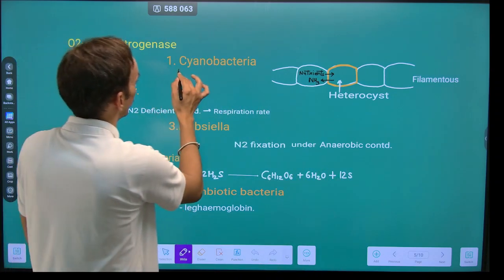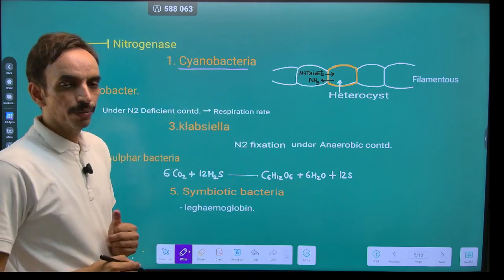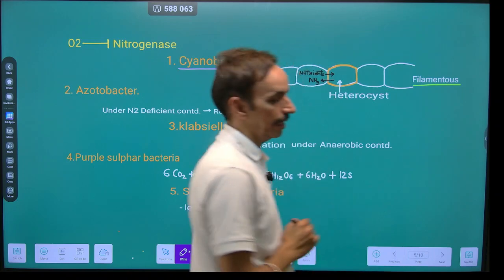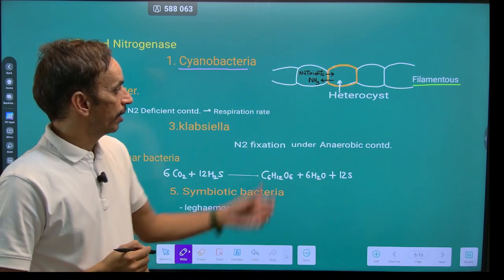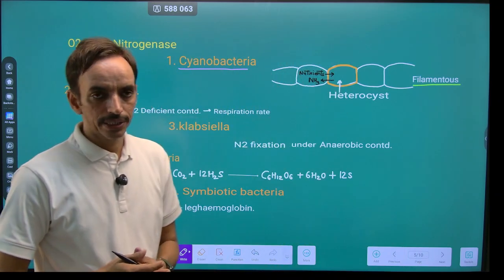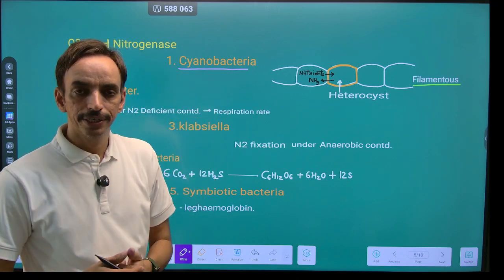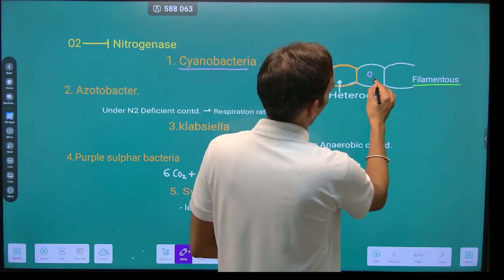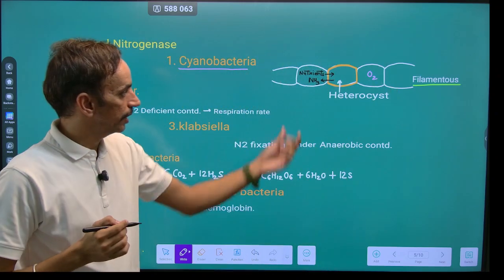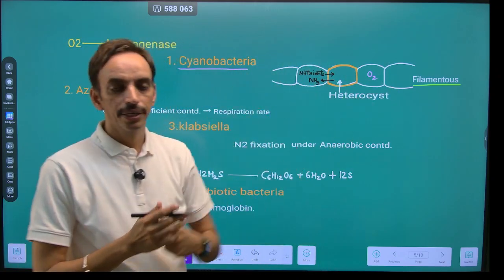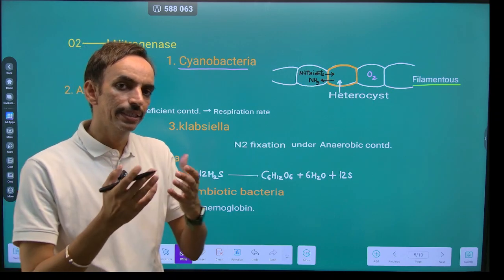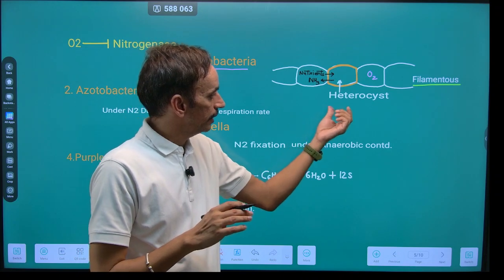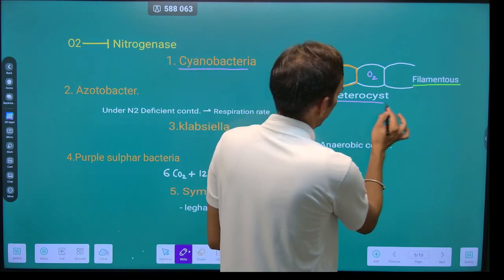Now, for cyanobacteria, these cyanobacteria are algae, they have a filamentous plant body. Now, some of the vegetative cells are photosynthetic bacteria, and during the photosynthesis, as we all know, there is a production of oxygen. Now, some of the cells of the filament stop the photosynthesis, they secrete a thick wall around them, and these cells are now called heterocysts.